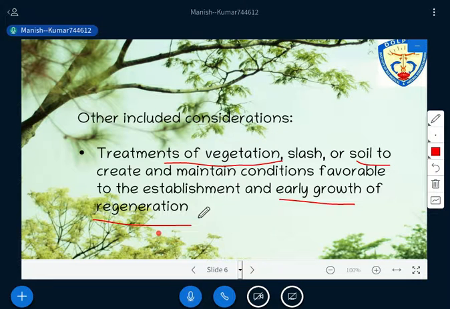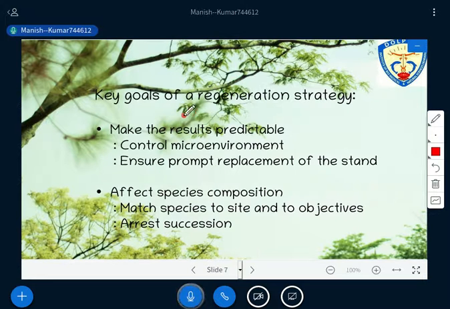Okay, fine. So no question up to this point. So now we are moving to this thing. So key goals of regeneration strategy. So after you know the objective, so things that what you have to get after doing your regeneration practice, right? You are adopting any regeneration strategy, any kind of methodology that you have adopted for doing any kind of regeneration. So what the things you have to achieve? Is it okay? So now try to understand the things properly.